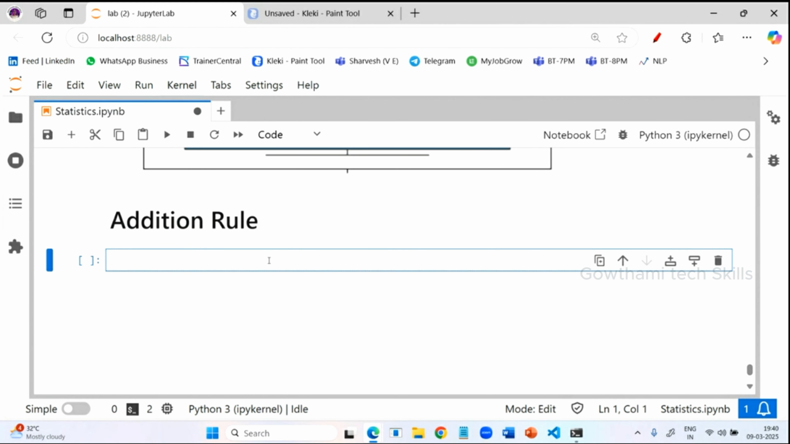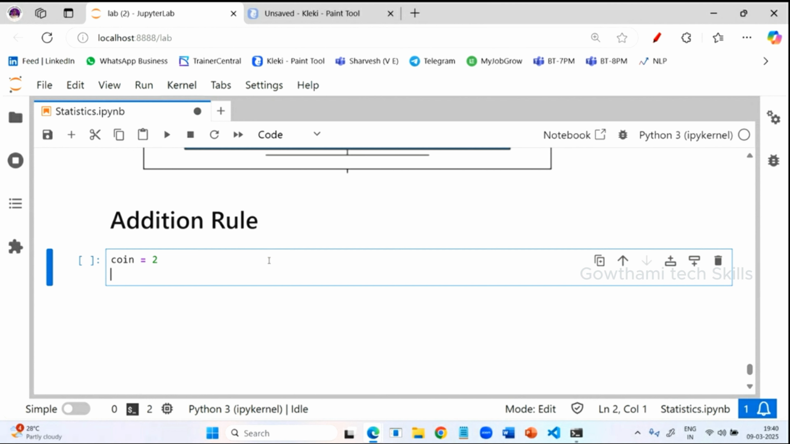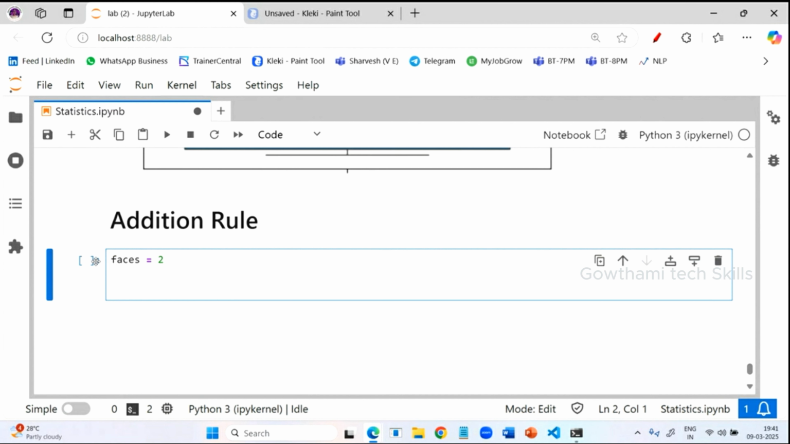Probability of getting head or tail. So what can we do? Total number of sides. How many sides will there be for a coin? A coin has two sides. So you can write the coin sides, or let's say faces. So how many faces for a coin? Faces is equal to 2.